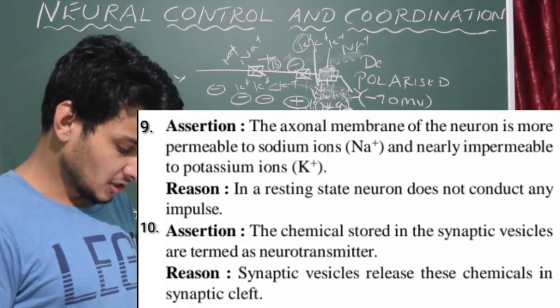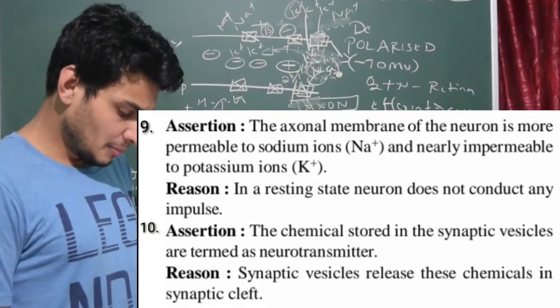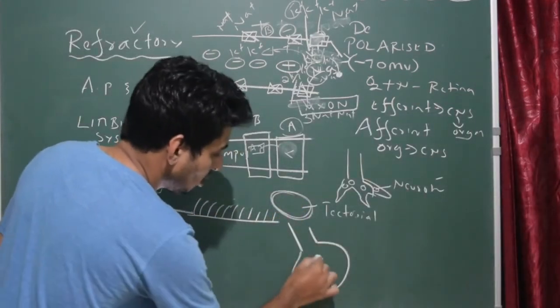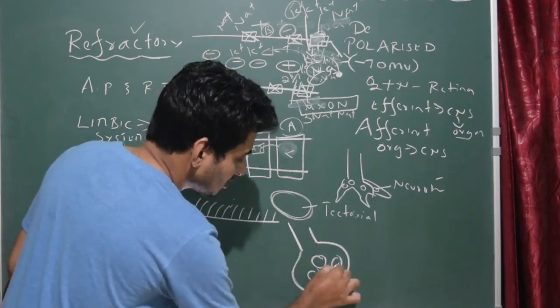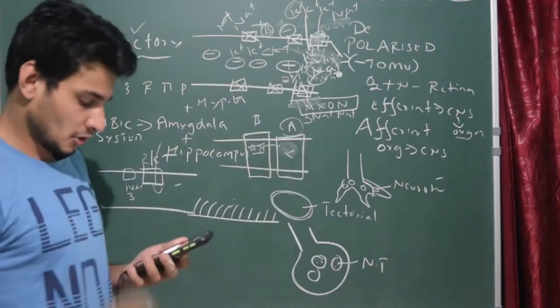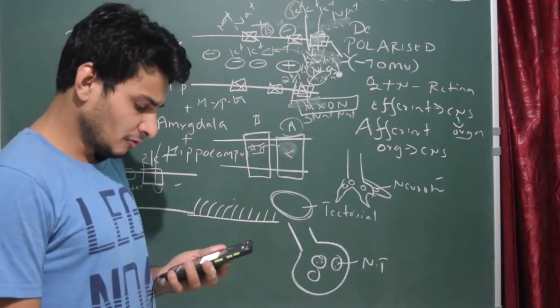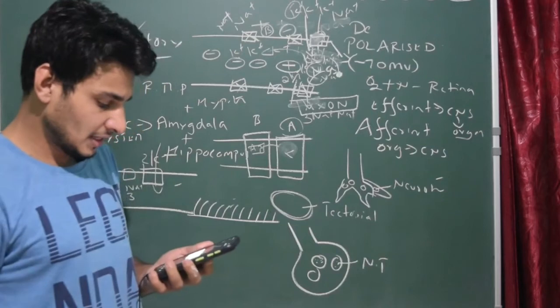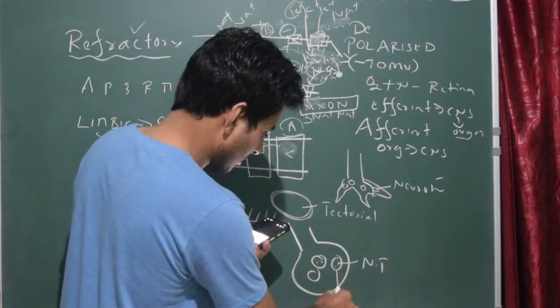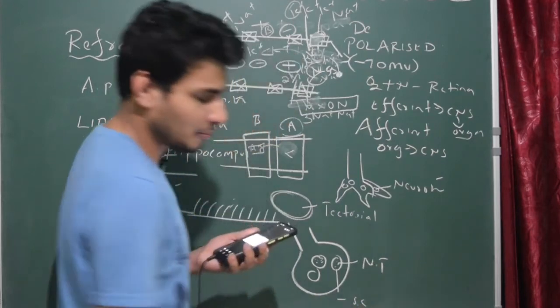Question number 10, assertion: the chemicals stored in the synaptic vesicles are termed as neurotransmitters. And we all know that if I just draw this structure, this is the synaptic knob and these are synaptic vesicles which contain tiny chemicals, and they are called neurotransmitters. Correct? Okay, so that is proper. Reason: synaptic vesicles release these chemicals in the synaptic cleft, that is the gap between two neurons.